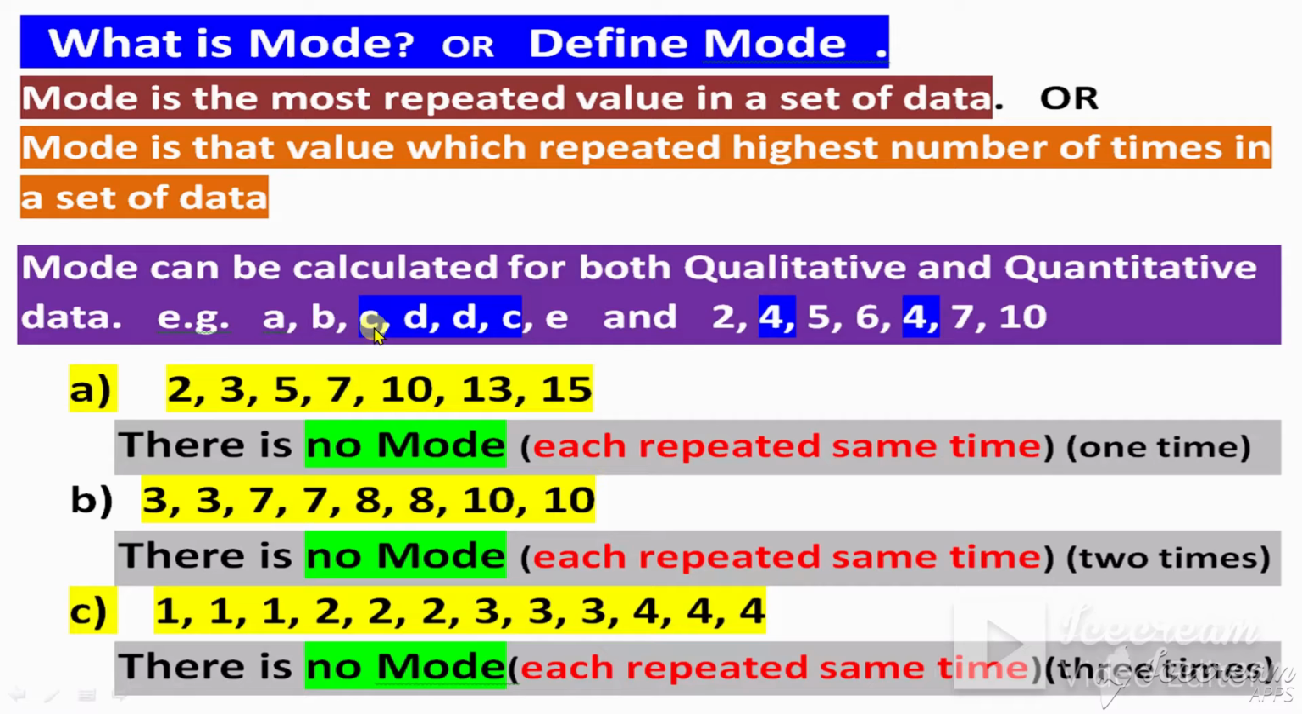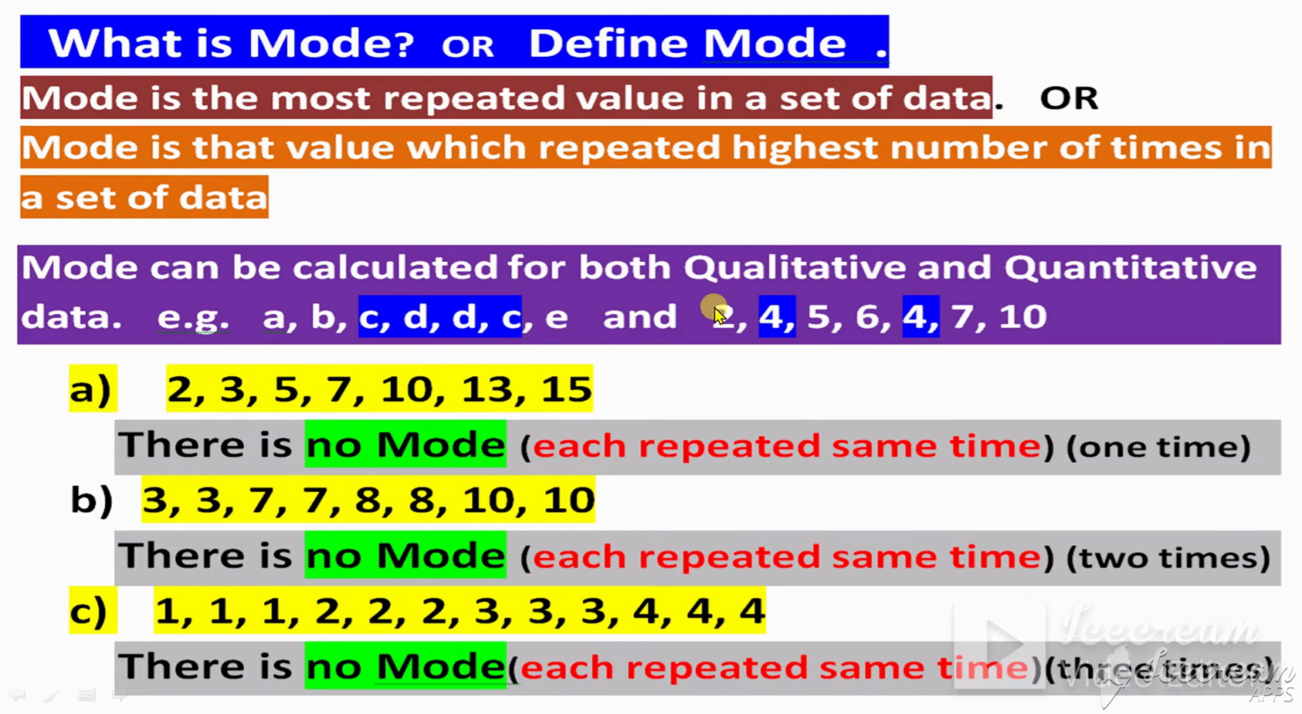For example, A, B, C, D, E, D, D, C, E. This is qualitative data. So what is the mode? Mode is the most repeated value. According to this data, D and C are repeated the most. D repeats 2 times, C repeats 2 times, and the rest repeat 1 time. So mode is D and C.